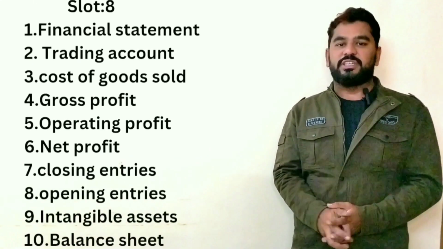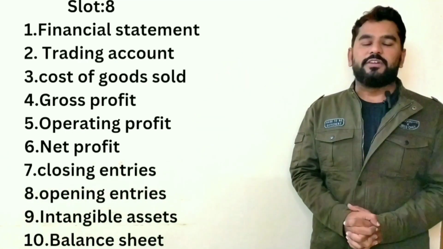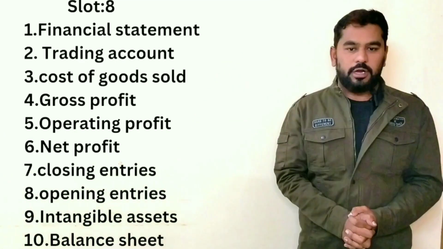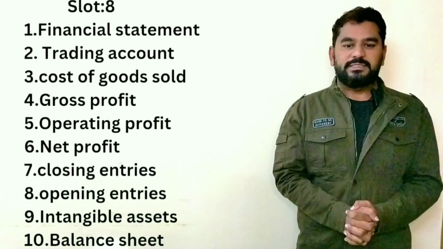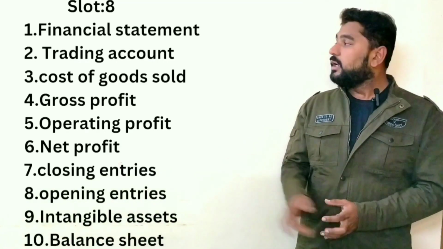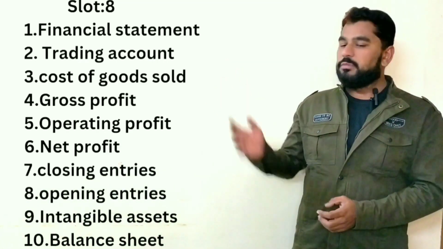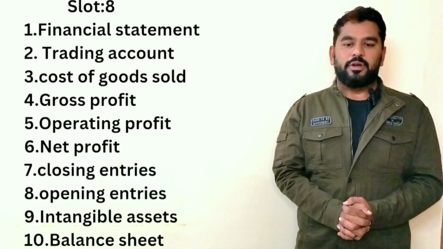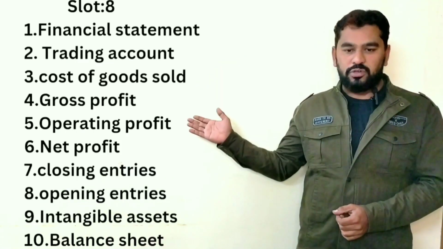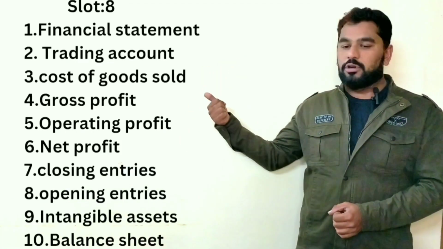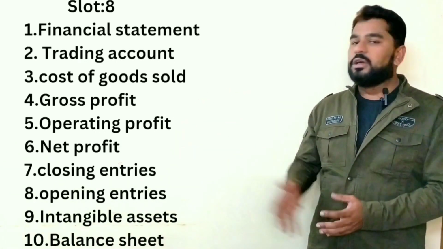Dear guys, we are moving to the 8th slot of the other 10 questions. You can see on the screen right now the list of 10 questions which I am explaining in the 8th slot. The questions are: what do you mean by financial statement, what do you mean by trading account, what is cost of goods sold, what do you mean by gross profit, what is operating profit, what is net profit, what are the closing entries, what are the opening entries, what do you mean by intangible assets, and finally, what is balance sheet. Fine, let's start and discuss one by one in detail.